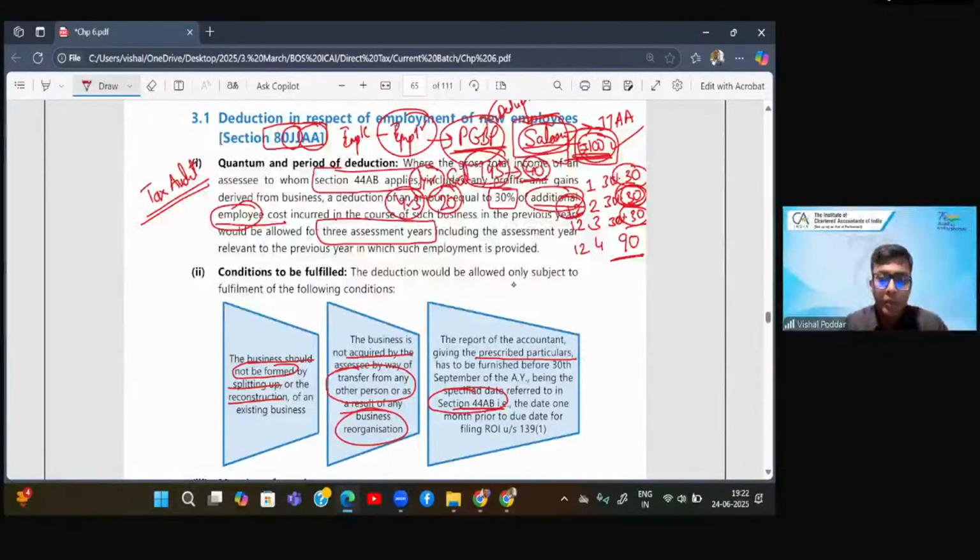Now 30% of this 20 is 6, 6, 6. So in year 3, your deduction under this section is for year 1, that 30 rupees, year 2, 12 rupees, and year 3 new employees 6 rupees. So your total deduction in year 3 is 48 rupees.